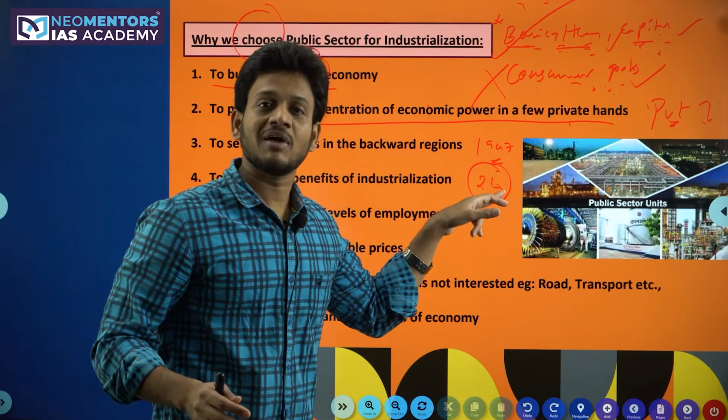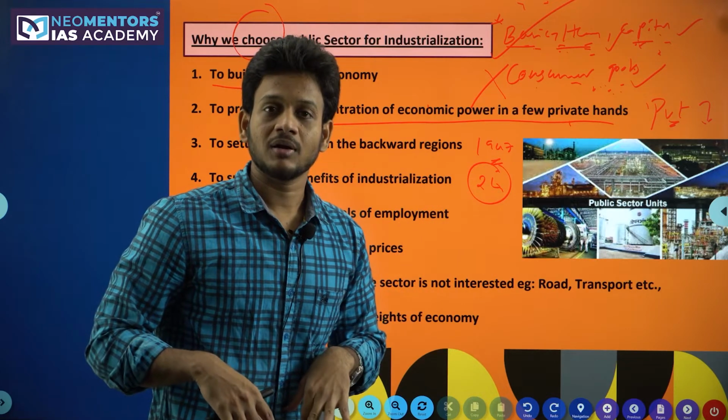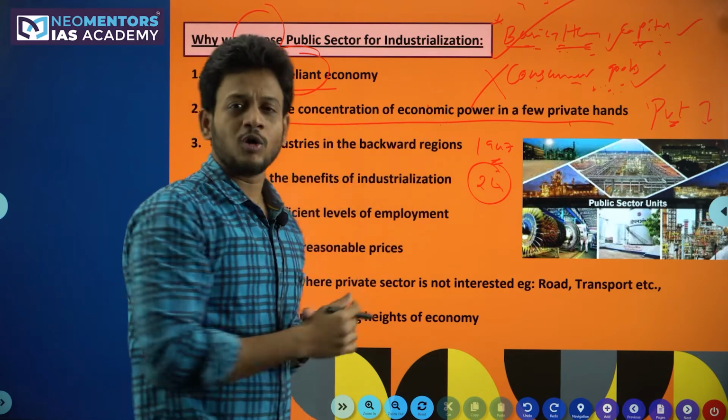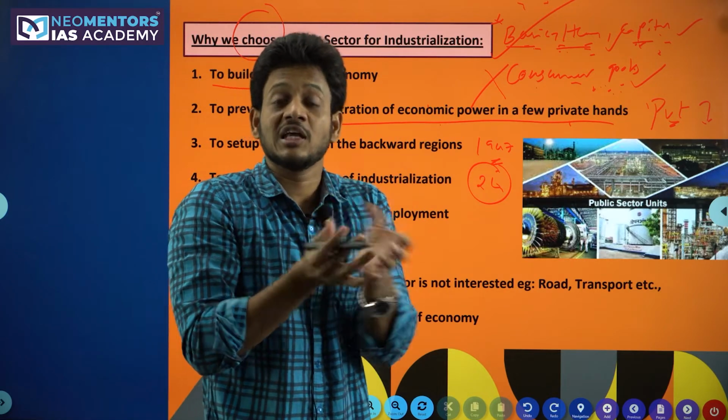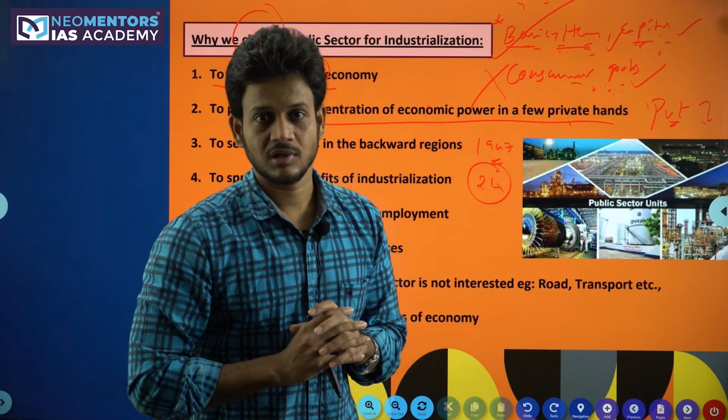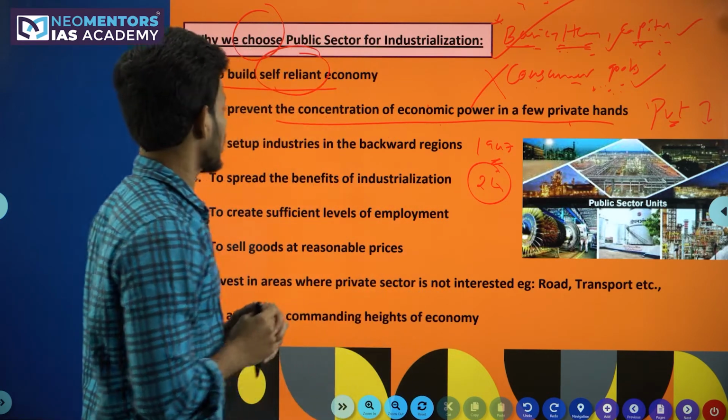This economic inequality, how will it happen? When you allow more private sector. So we didn't want to bring that type of economic inequality in the initial days of our independence. That's why we restricted the private sector. But it went in a wrong way. That's a different concept altogether.